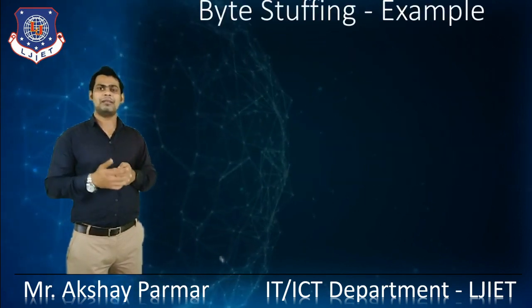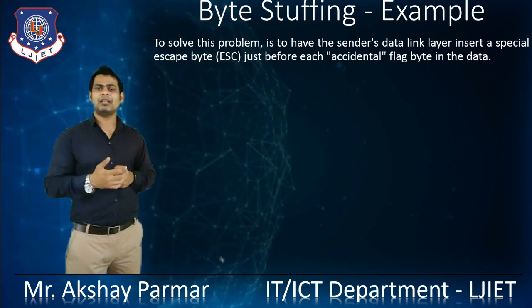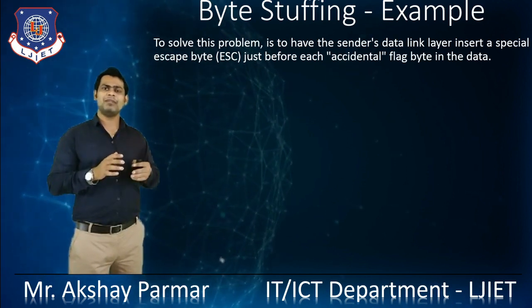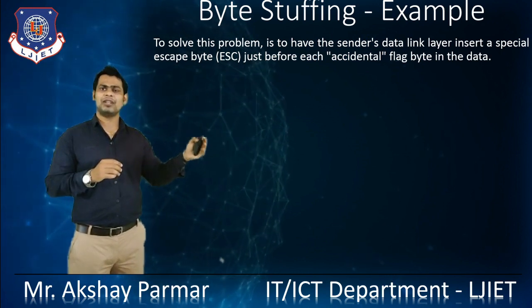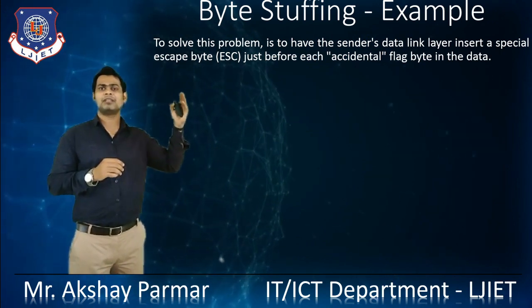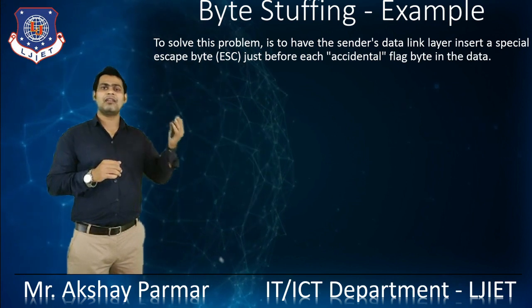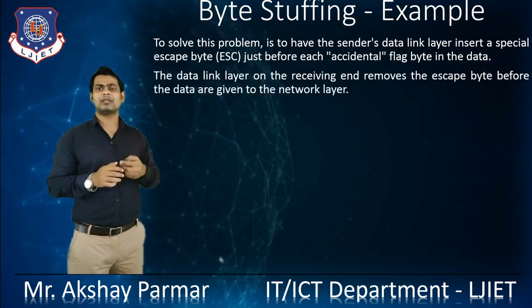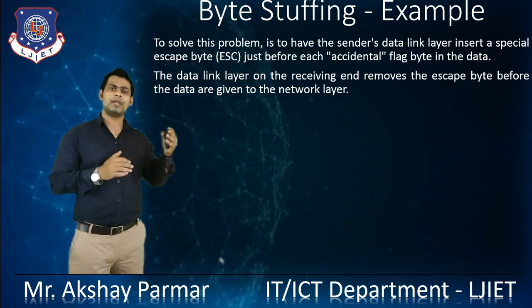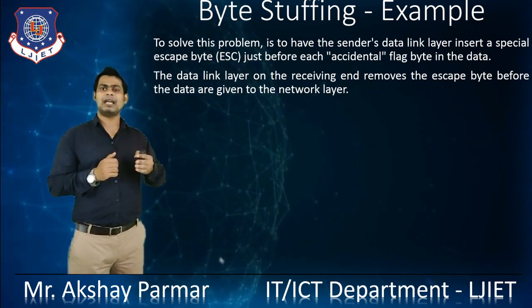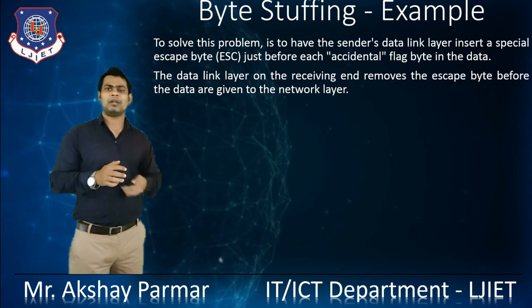So let's see the byte stuffing example. The solution to this problem is to have the sender's data link layer insert a special escape byte just before each accidental flag byte in the data. The data link layer on the receiving end removes the escape byte before the data is given to the network layer.